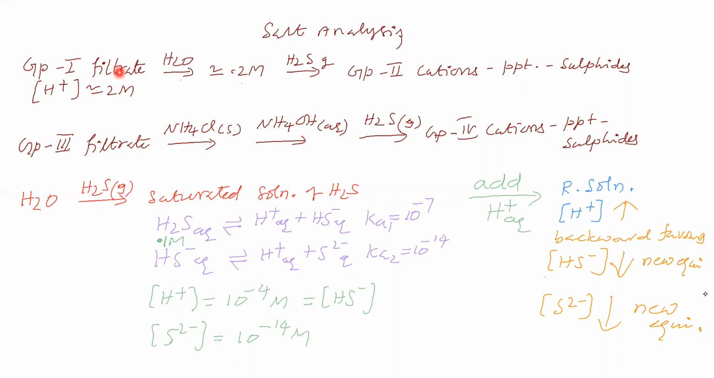We want to go to group 2. For group 2 we want the concentration of acid to be 0.2 molar. So we are adding water into this and making the concentration 0.2 molar. Then we are passing H2S gas. Group 2 cations precipitate as sulfides.